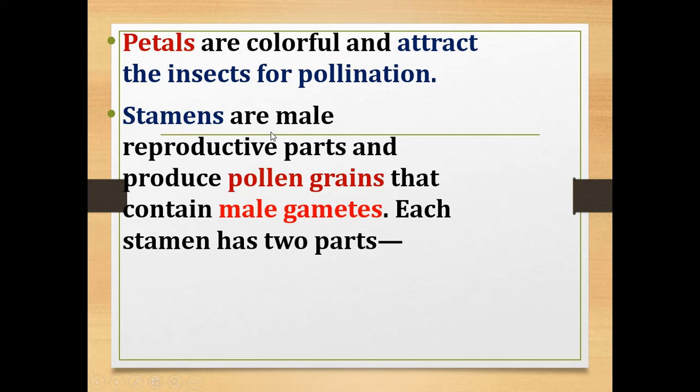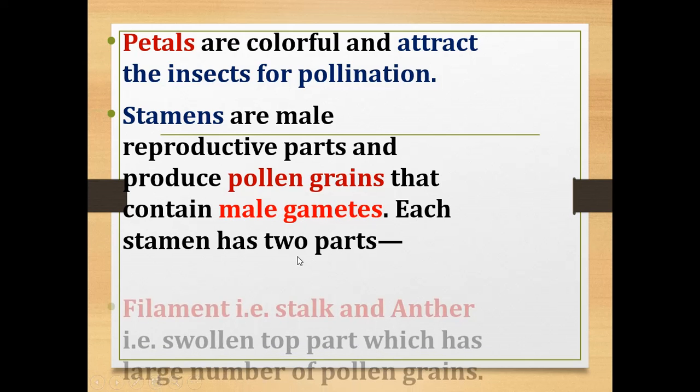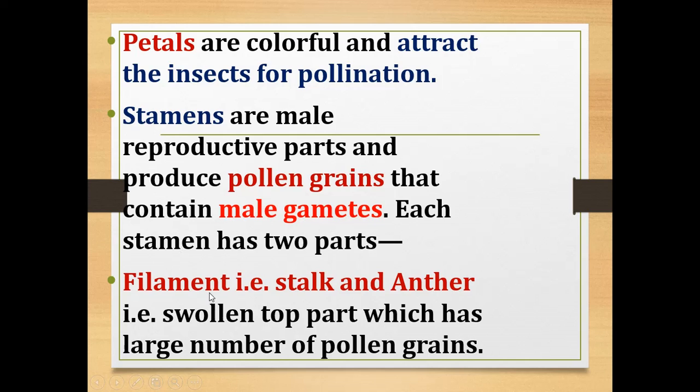So stamens are male reproductive parts in the flower, and each stamen has two parts. What are they? Filament, which is also called a stalk, and anther, the swollen top part which has a large number of pollen grains.